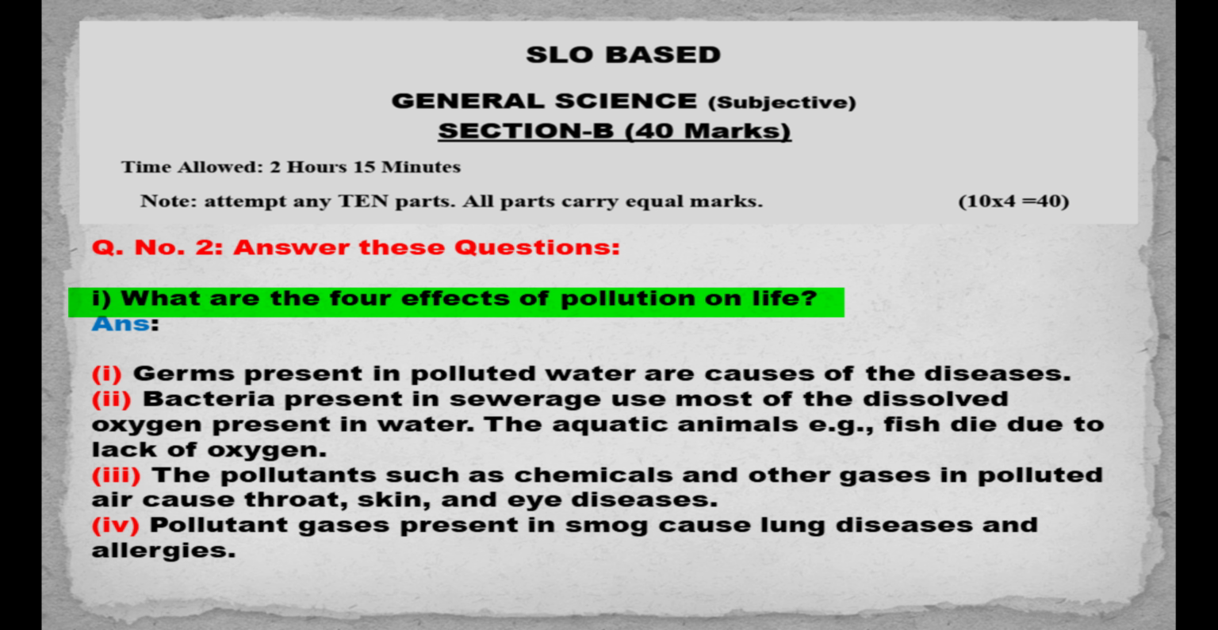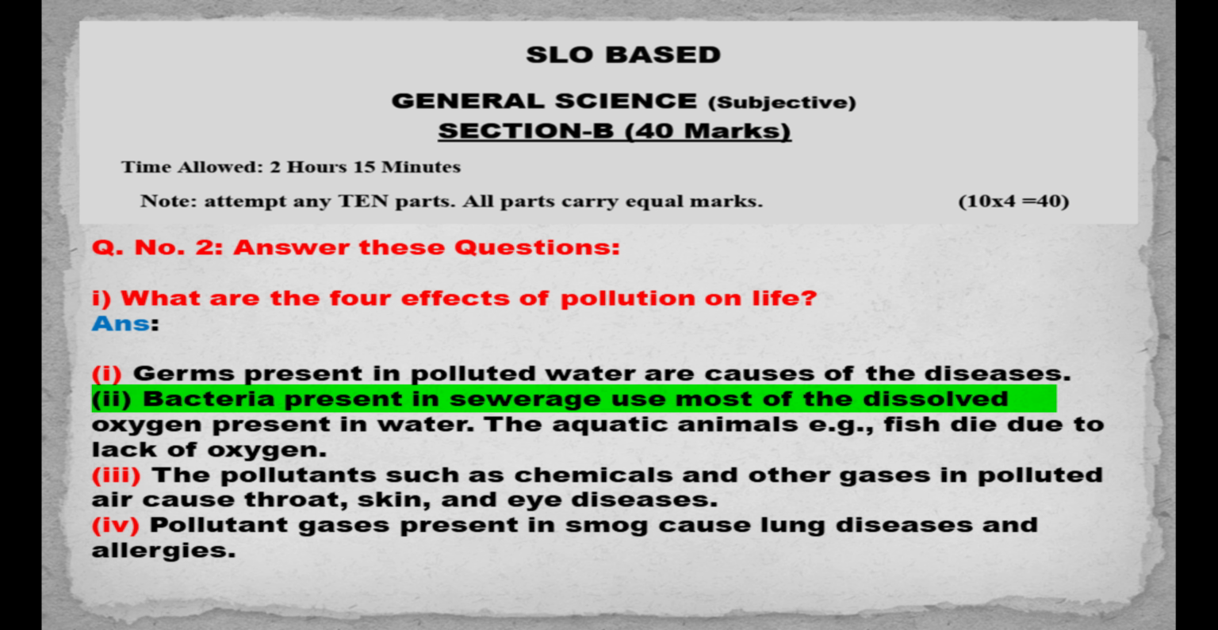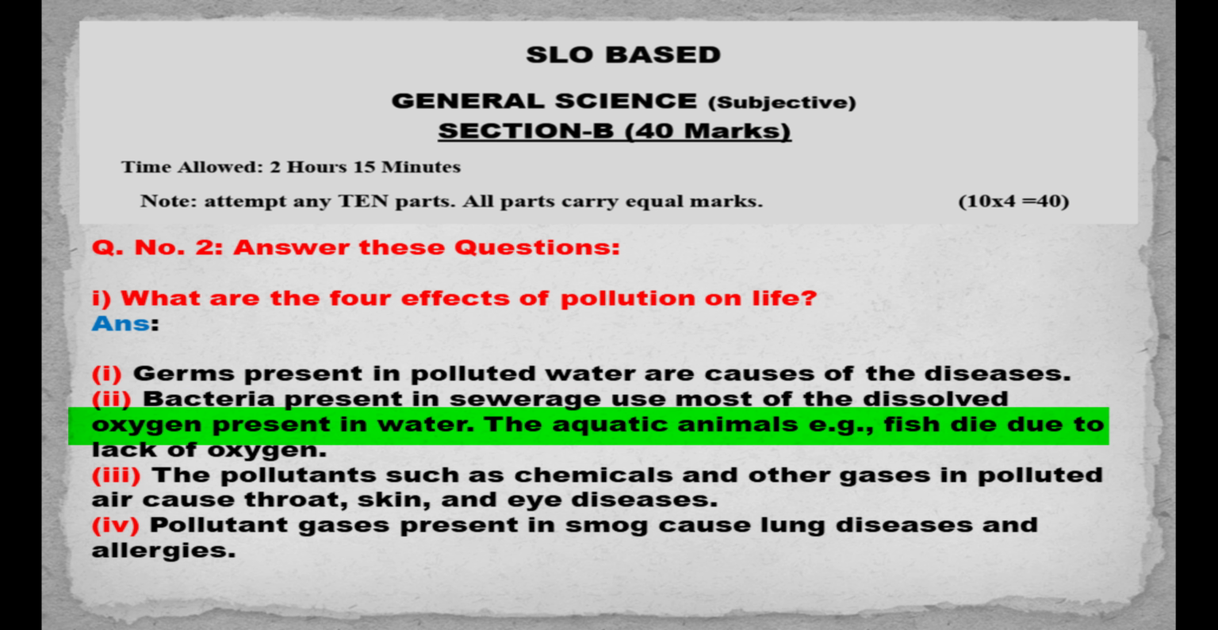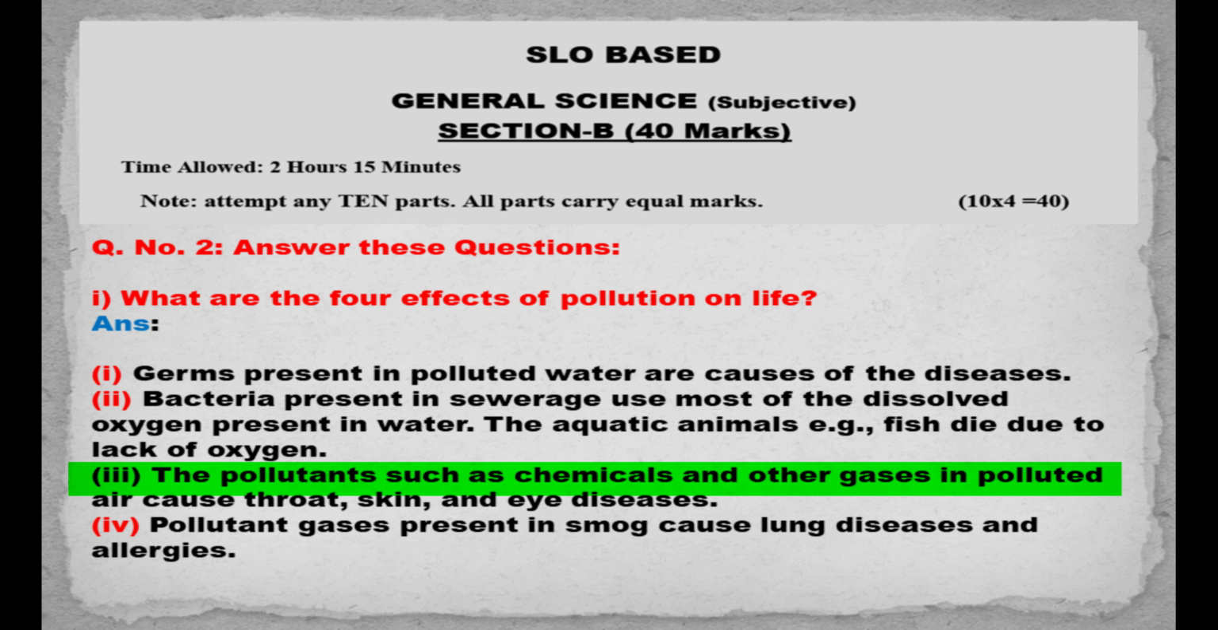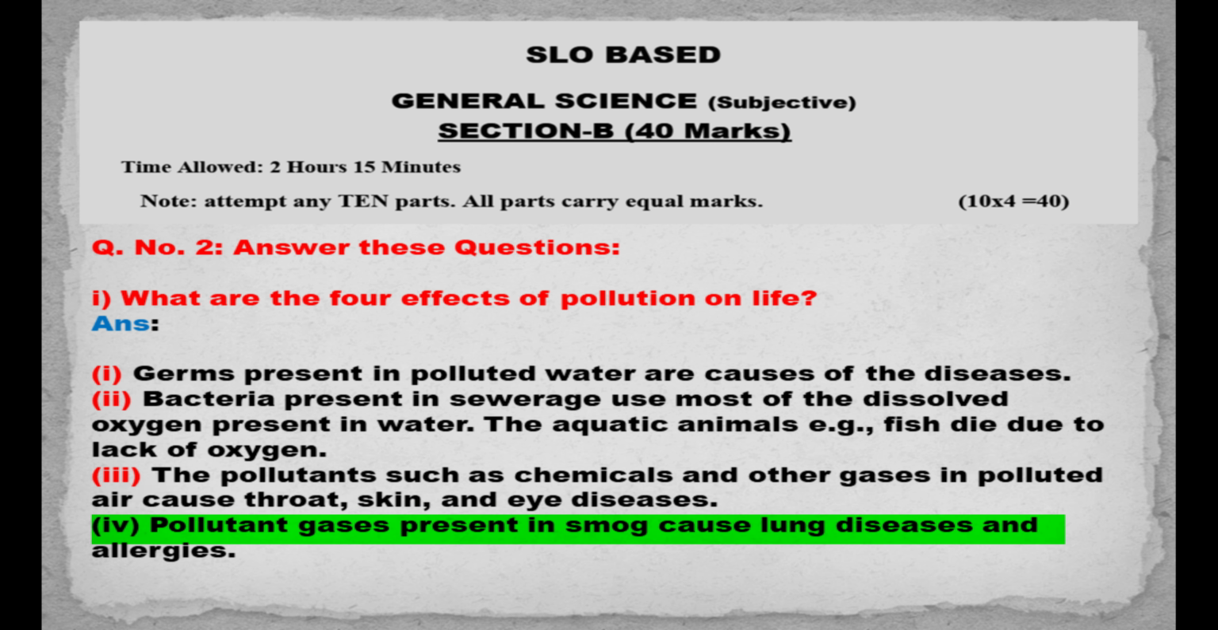1. What are the 4 effects of pollution on life? Answer: Germs present in polluted water are causes of diseases. Bacteria present in sewerage use most of the dissolved oxygen present in water. The aquatic animals, e.g., fish, die due to lack of oxygen. The pollutants such as chemicals and other gases in polluted air cause throat, skin, and eye diseases. Pollutant gases present in smog cause lung diseases and allergies.